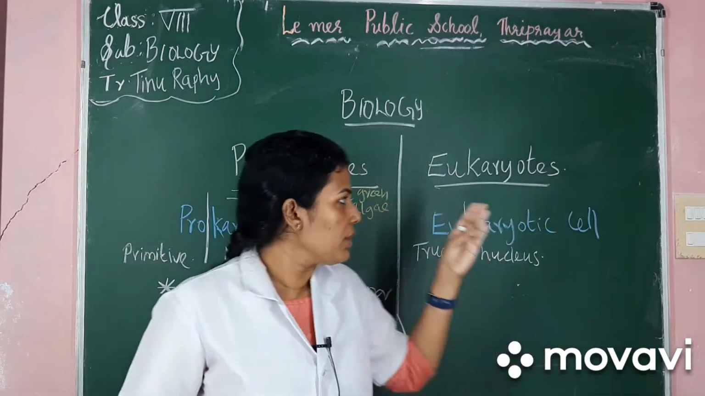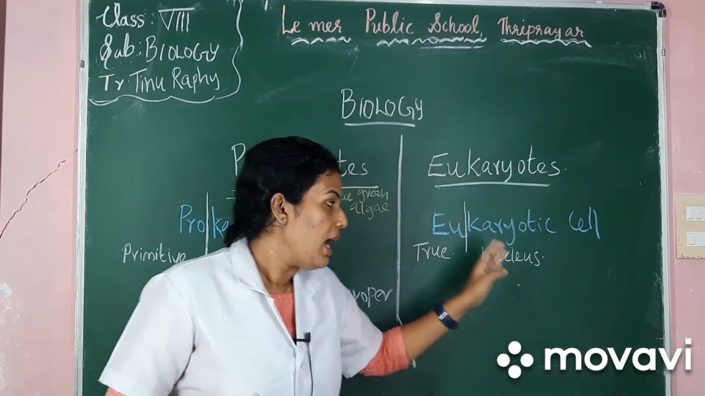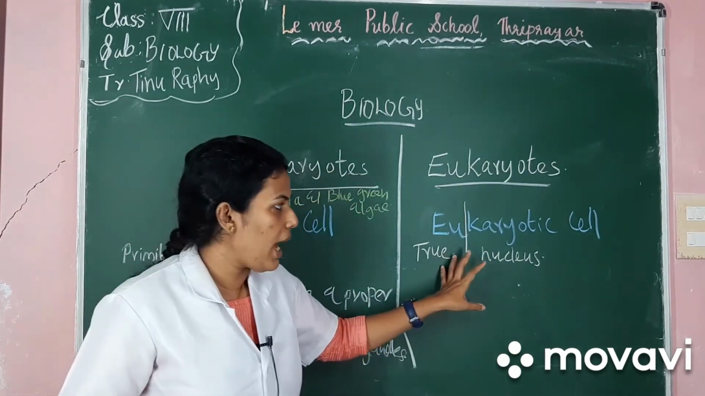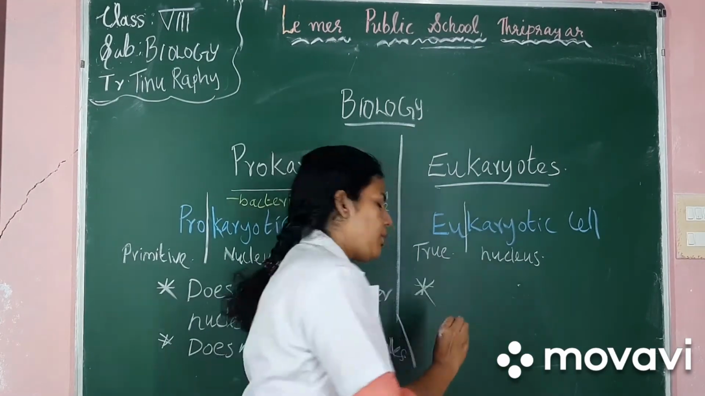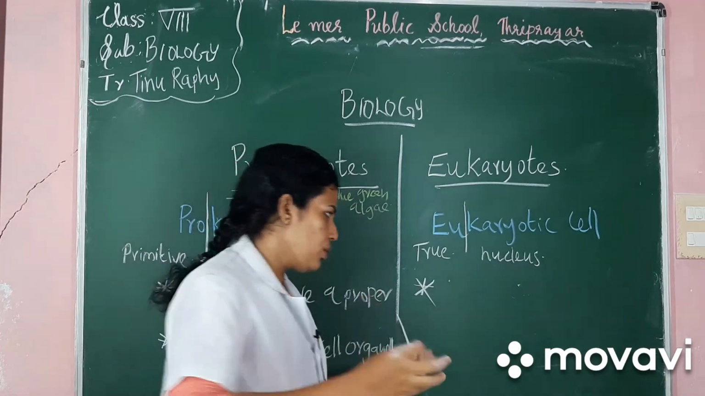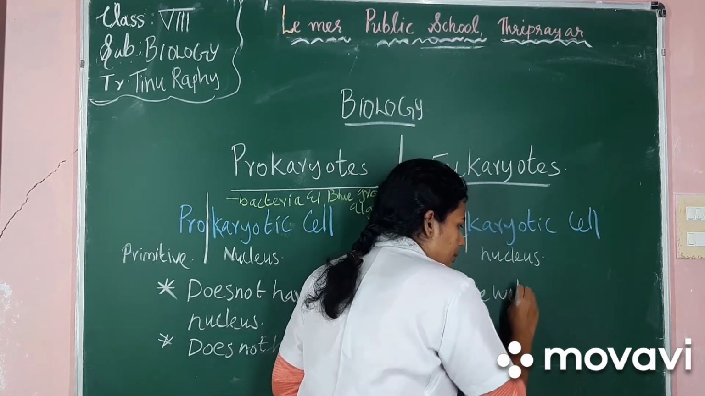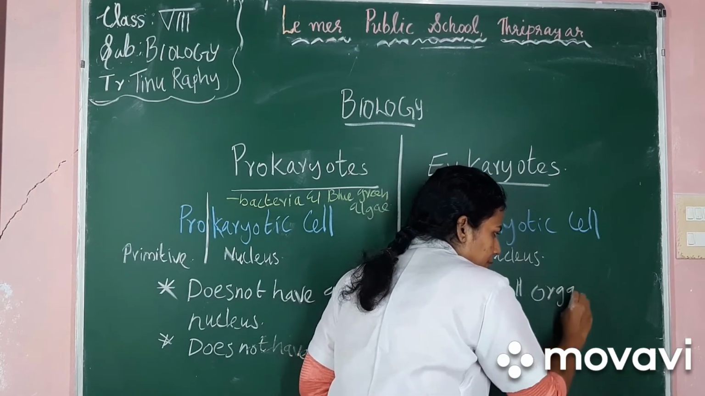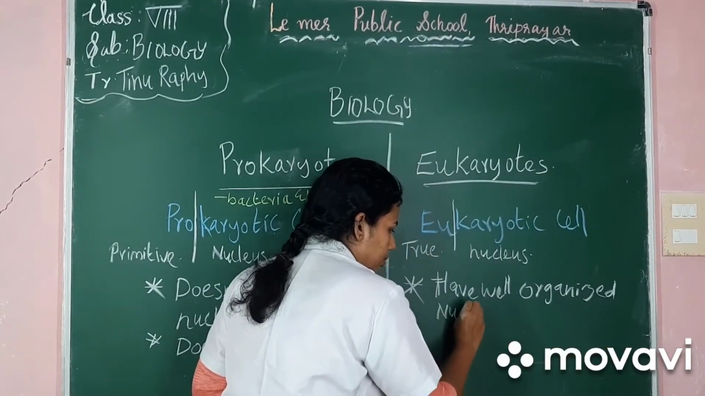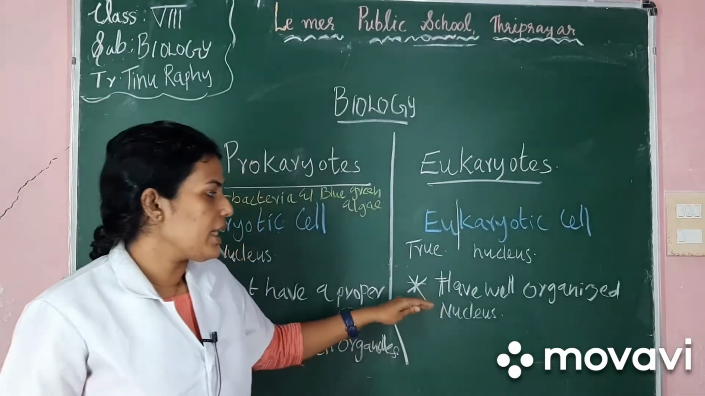Eukaryotic cells, in Greek, eu means true, karyon means nucleus. Now let's learn about eukaryotes. Eukaryotes are the organisms which are having a eukaryotic cell. A eukaryotic cell means a cell with true nucleus. Now the features of eukaryotic cell are they have a well organized nucleus. So the eukaryotic cell has a well organized nucleus.